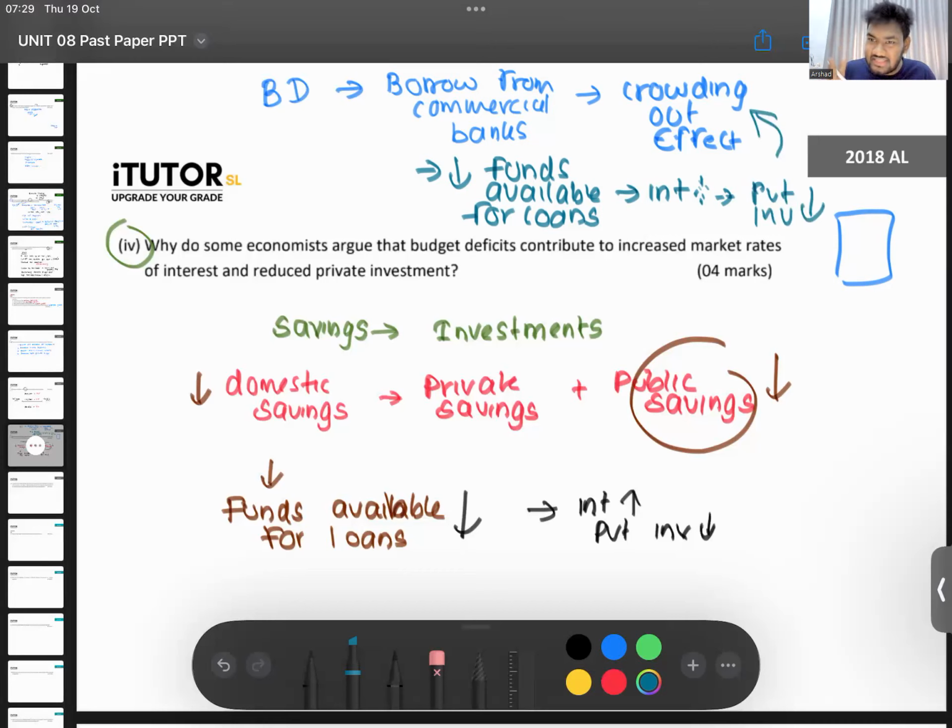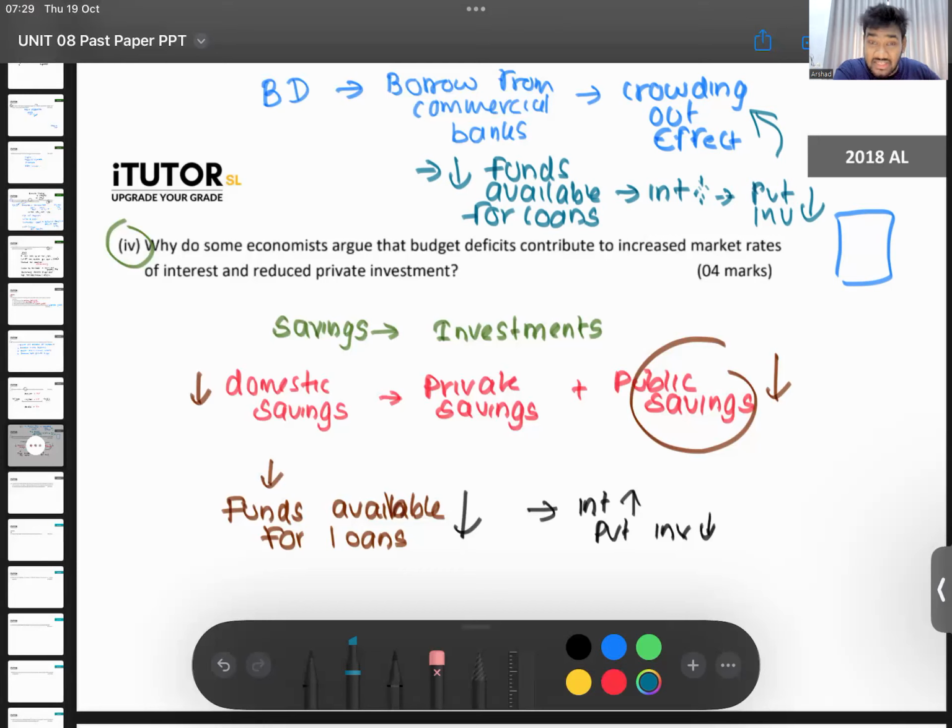So you can write this in two paragraphs. In one paragraph, you can explain how when there is a budget deficit, public savings are coming down. So when public savings come down, domestic savings will reduce. So there is no savings, which means there will not be much money in the loanable fund market. Therefore, interest rates can increase and private investment will go down. That's one.